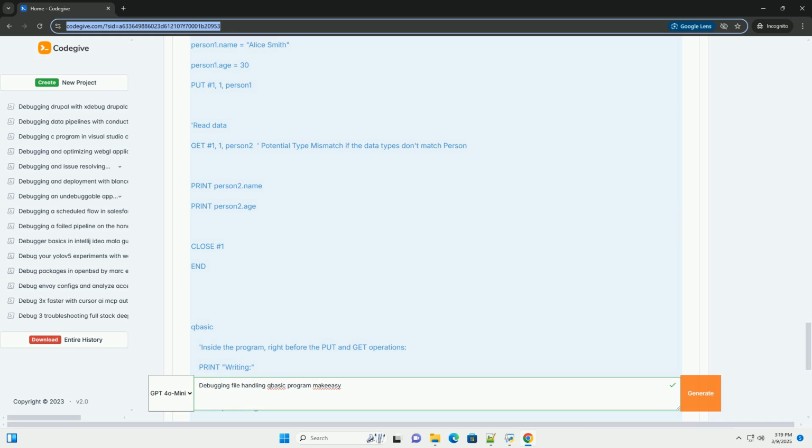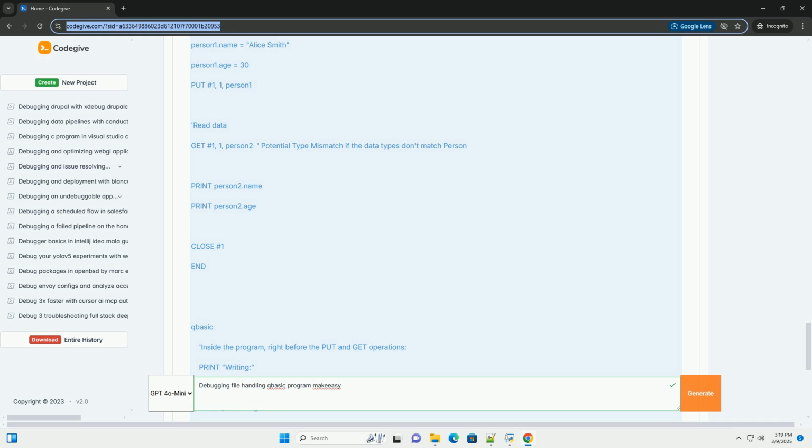5. General debugging tips for QBasic. Start small. When writing file handling programs, build them incrementally. Start with a simple program that opens a file and writes a single line, then add more functionality gradually, testing each step along the way. Keep it simple. Avoid overly complex logic, especially in the early stages of development. Simpler code is easier to debug.